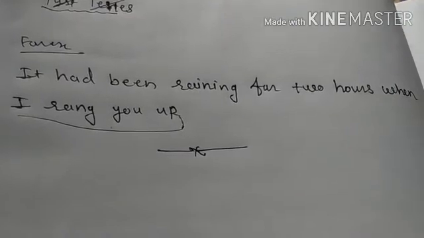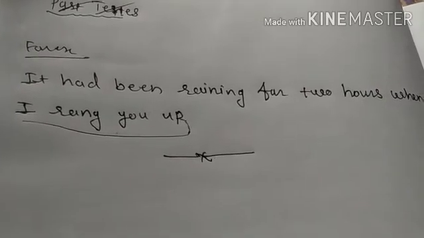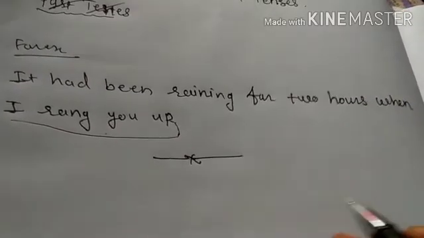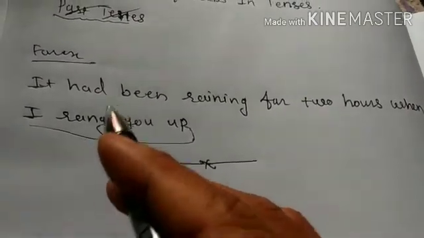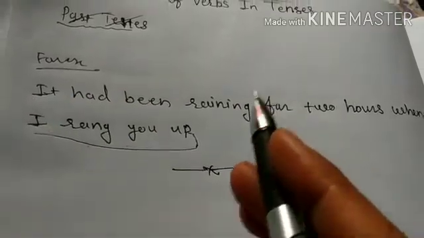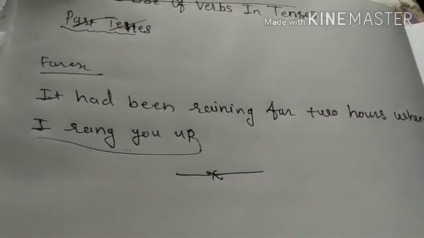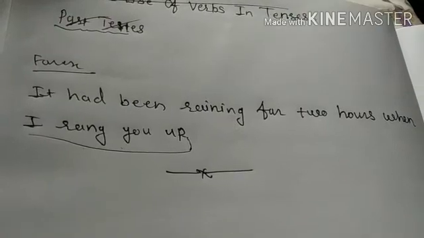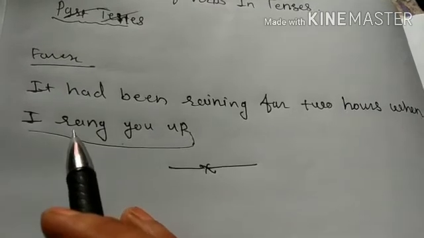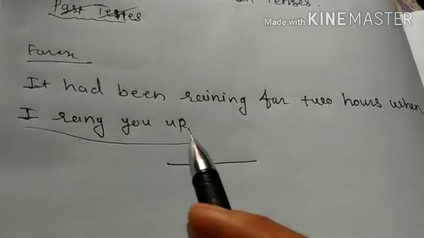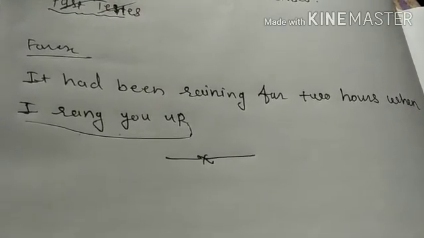So the action started in the past at a particular time and was going on for a particular time when the second action took place. You can see here the action started in the past and in the past it was still going on when the next action took place, the action of my ringing you up. To express such an action we can use past perfect continuous tense.